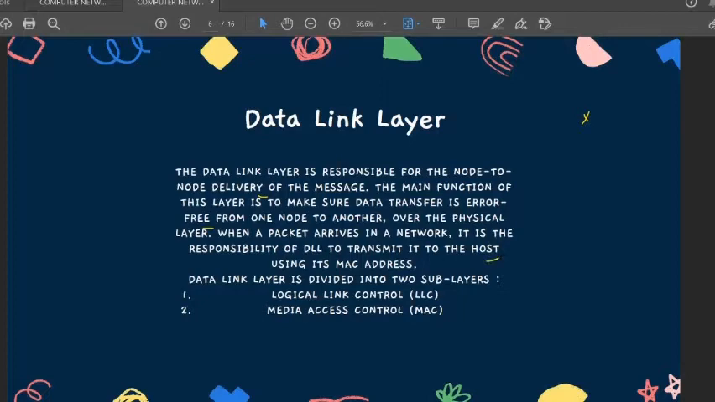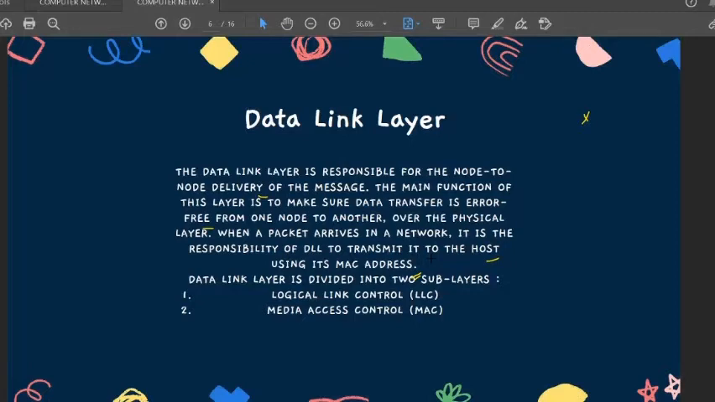Host is the main system that is actually working, using its MAC address. Now this is very important. Here comes the role of the MAC address. By the help of the MAC address only, what we do, I hope you know the difference between MAC address and IP address, because I've already created a video, you can just watch it.